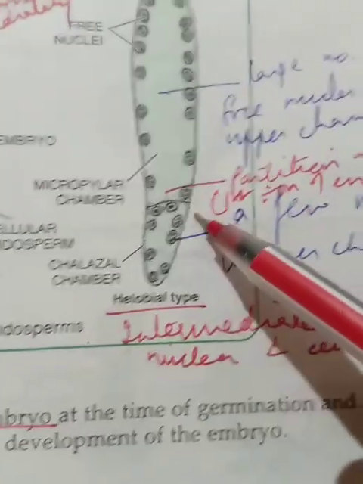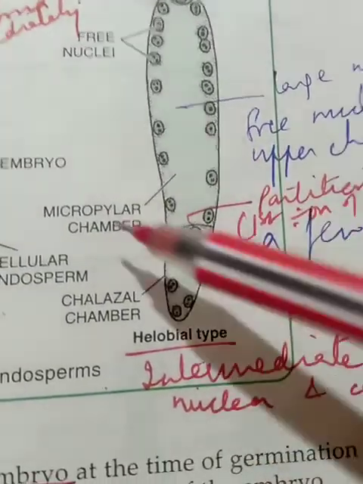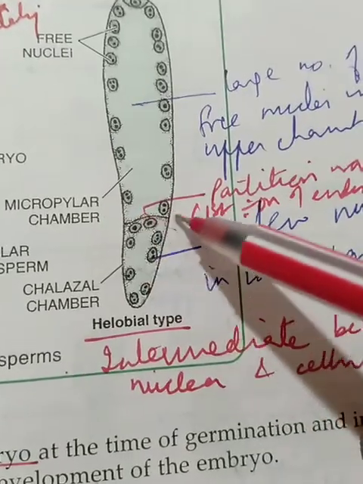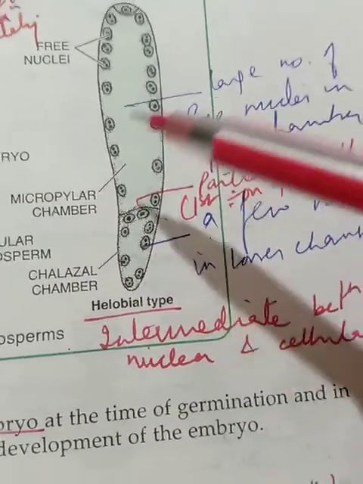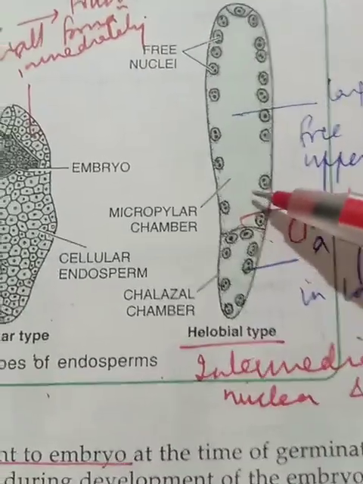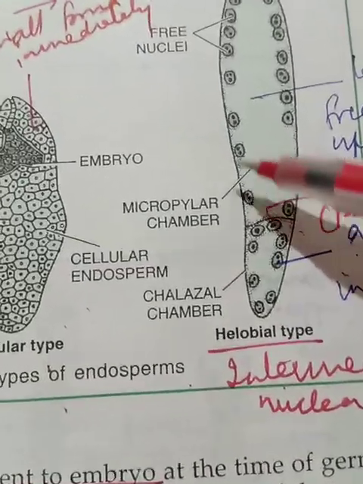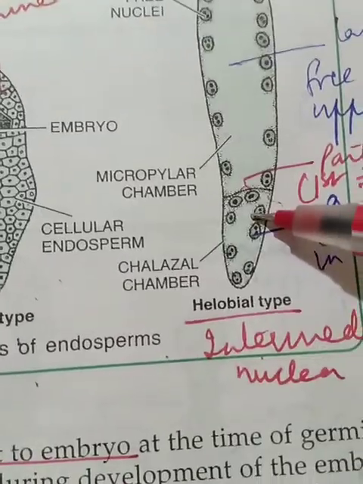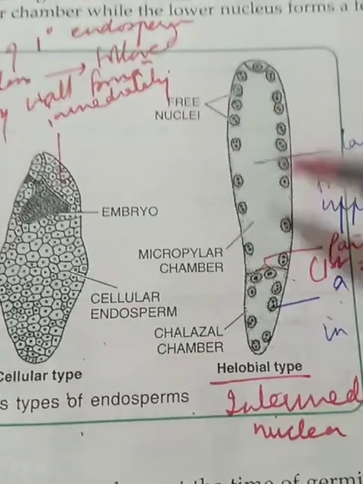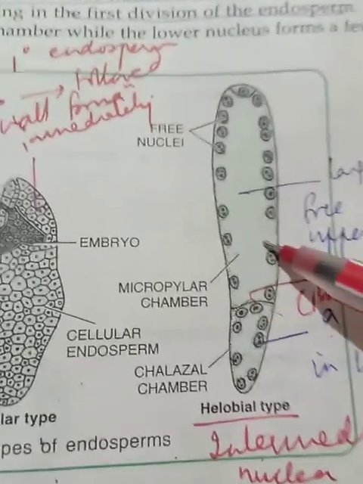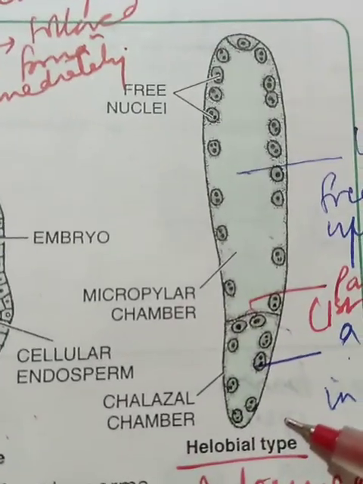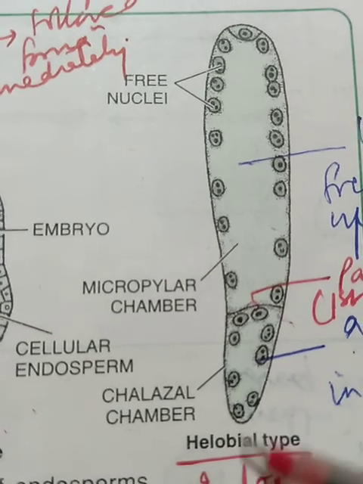But here what is special is that in this case there is an intermediate partition between the two sides. You can see the wall is laid or developed between the nuclei as the first division of endosperm, and a large number of free nuclei are seen in the upper chamber. See how many are there, and here the lesser number. So what happens? The lower chamber forms few nuclei or sometimes may not divide at all further, right?